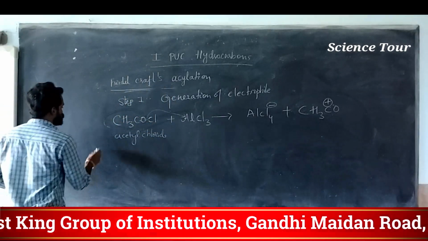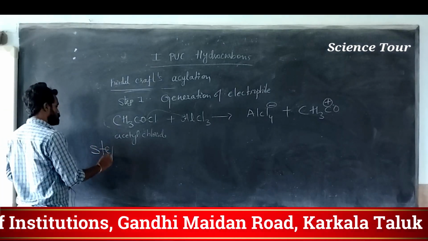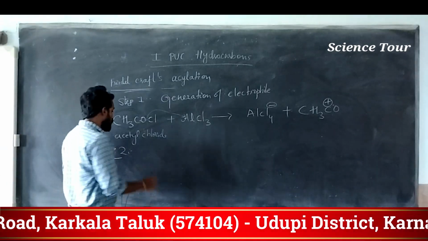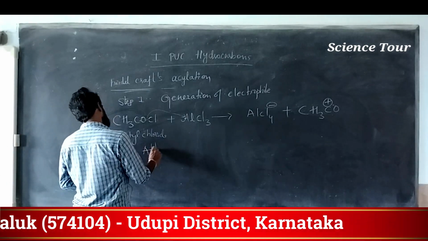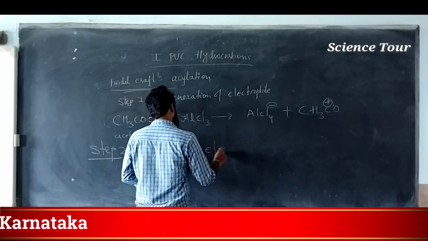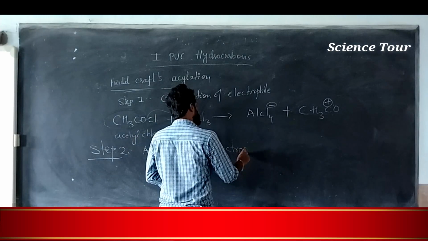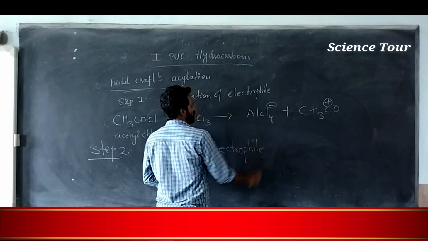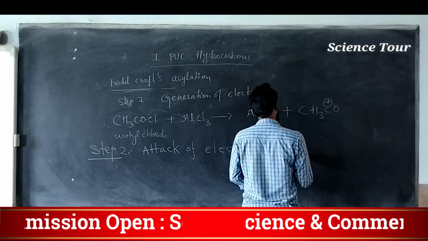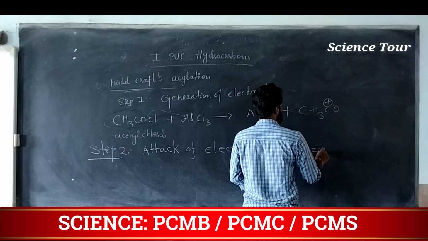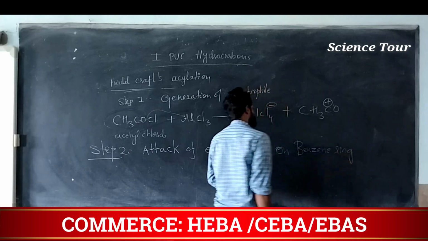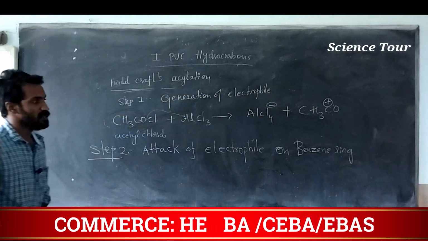Step 2, my dear students. Step 2 is attack of electrophile on benzene ring.